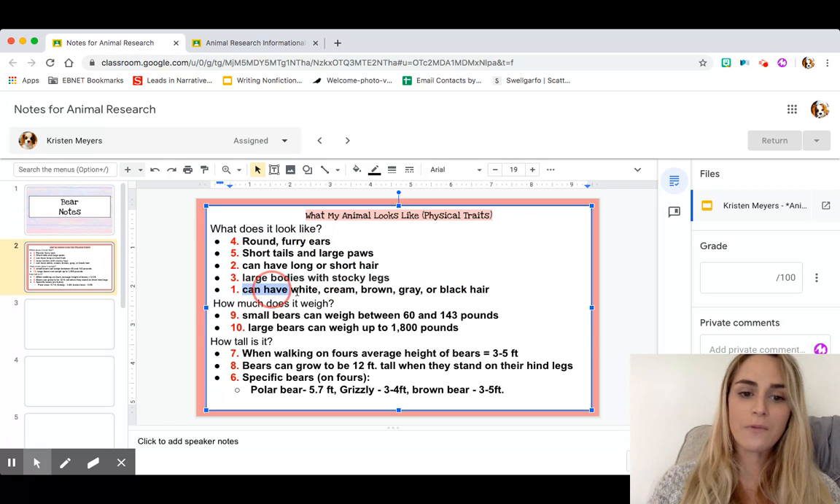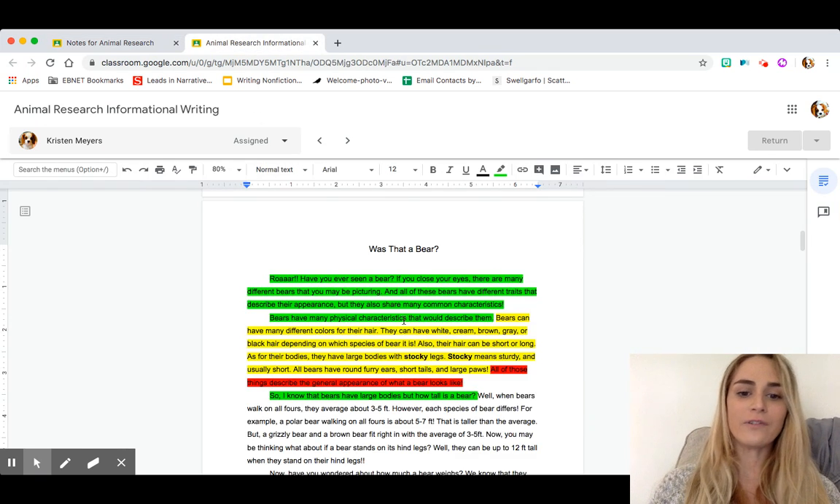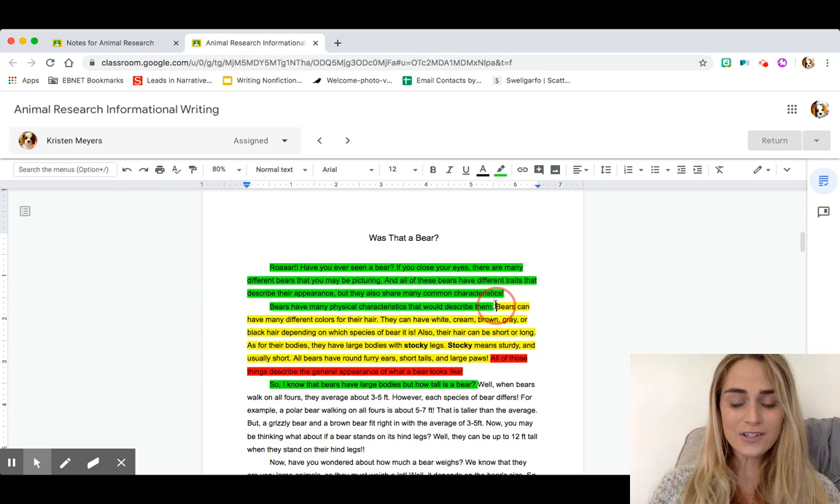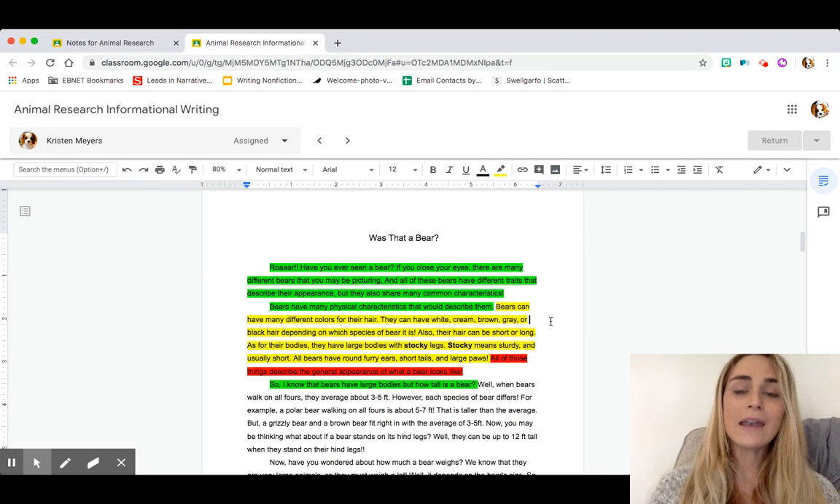And the first thing I want to talk about, right, is that they can have white, cream, brown, gray, or black hair. But I don't want to write that word for word. So if you see, this is my first note about that, and it goes all the way up to here. So I really expanded on that note that I took from my note card. So I wrote, bears can have many different colors for their hair. They can have white, cream, brown, gray, or black hair, depending on what species of bear it is.